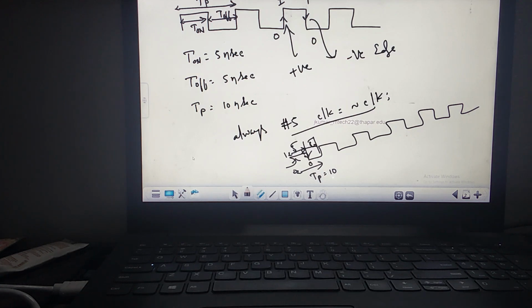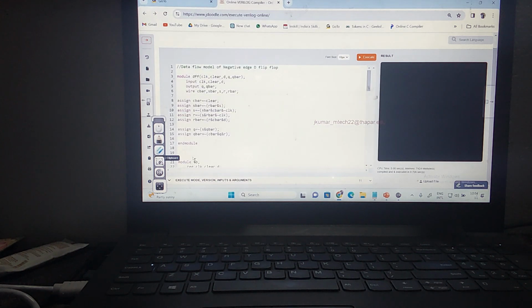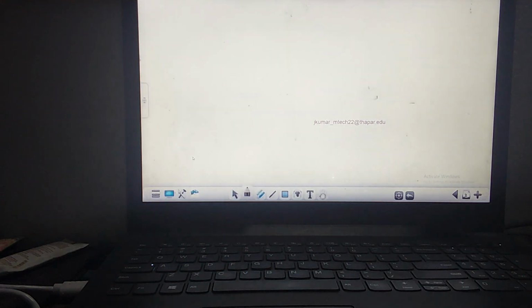So I'm reading the clock here. I mean, I'm just monitoring the clock here. When your clock changes from 1 to 0, that gives me what edge? Negative edge. When your clock changes from 0 to 1, that means what? Positive edge. So here this is my clock generation. But how does this D flip-flop, the code you are writing above here, work? This D flip-flop is for what? Negative edge flip-flop. When your negative edge comes, the output changes, and it will remain the same until the next negative edge comes. This behavior we are modeling here. You can understand? Are you clear? Let me draw a timing diagram for this one. So this is my clock.